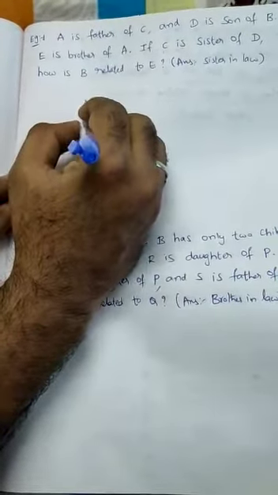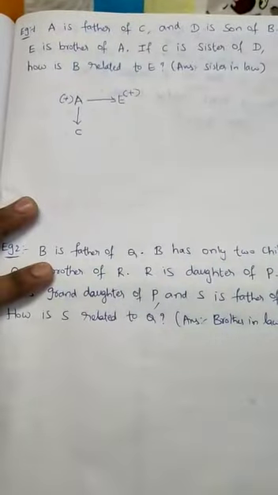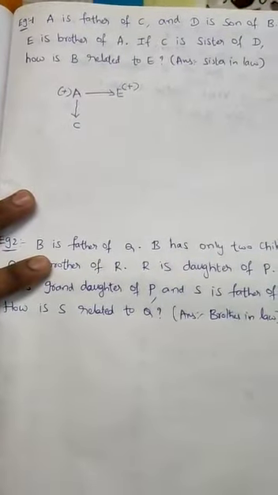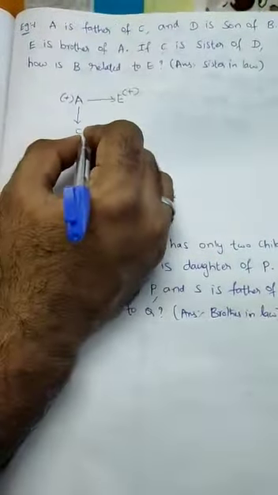Now come to another sentence. E is the brother of A. E is the brother of whom? A. Is it the same generation or a different generation? Same generation, so we can use a horizontal line. E is the brother, so plus. And C is the sister of D. It is also the same generation, so we can use a horizontal line. C is the sister, so minus, negative.